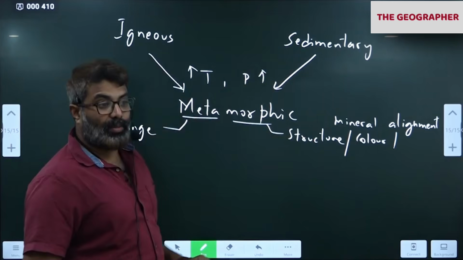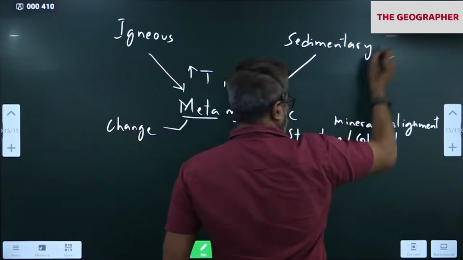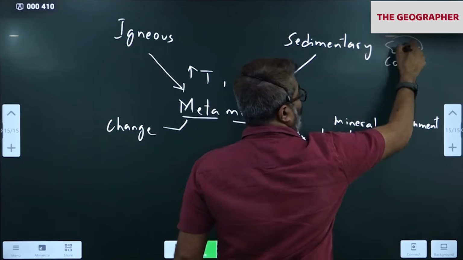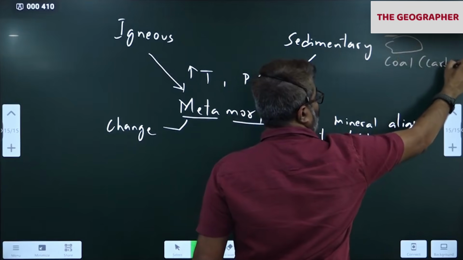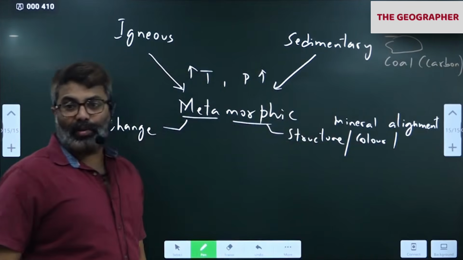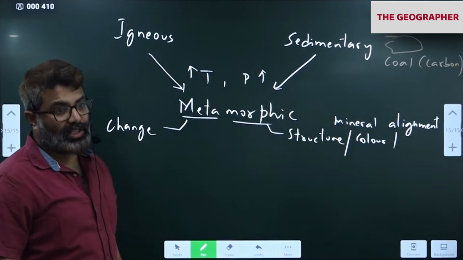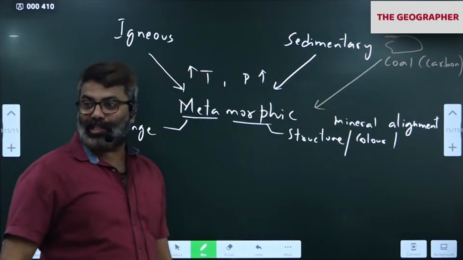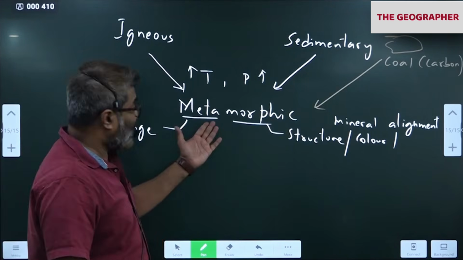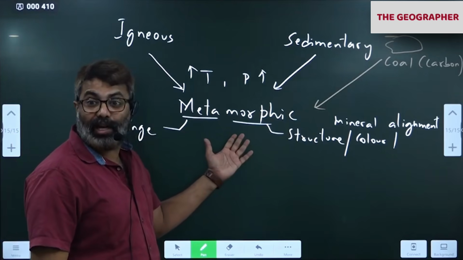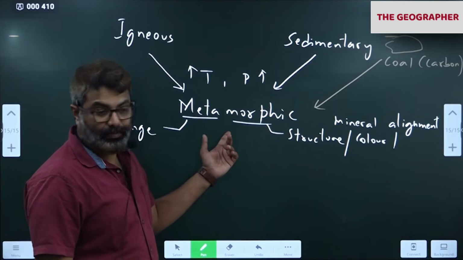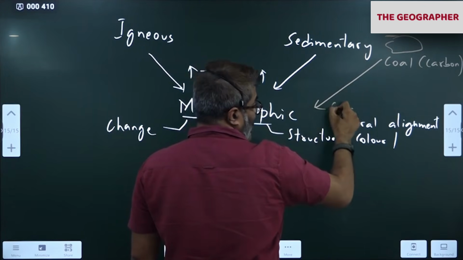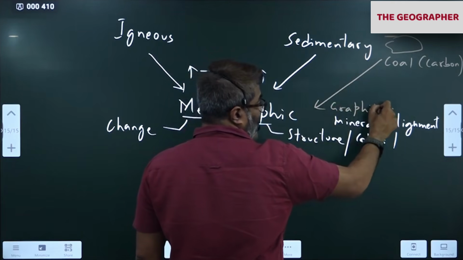Igneous and sedimentary. For example, coal is what? Sedimentary. Correct. Coal is a sedimentary. Coal contains what? Carbon. Coal is sedimentary, contains carbon. Under extremely high temperature and pressure, it becomes graphite and diamond. Remember yesterday's class I was telling you. Diamond is metamorphic. That is the reason it's very hard. Hardest substance on earth is diamond. Now, so under extremely high temperature and pressure, we get graphite and diamond.